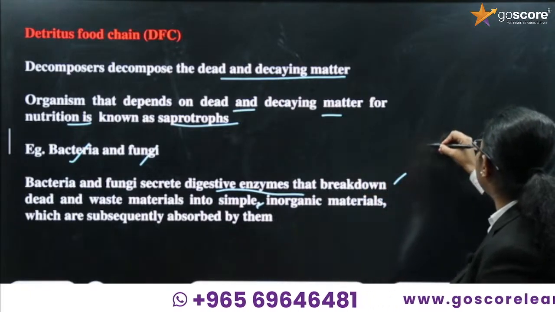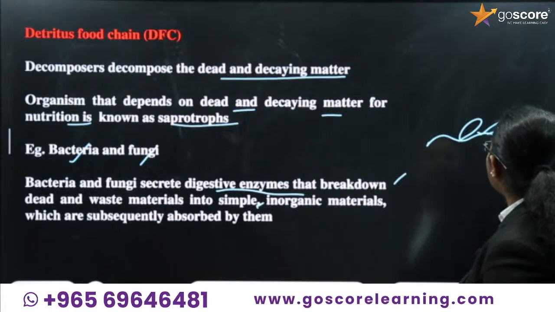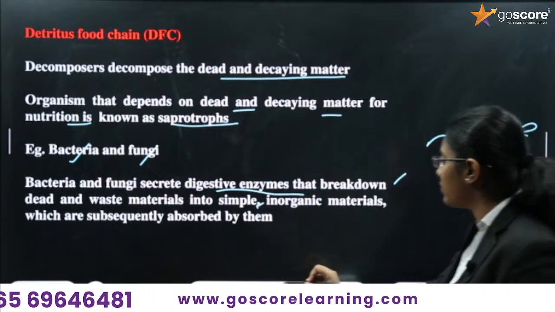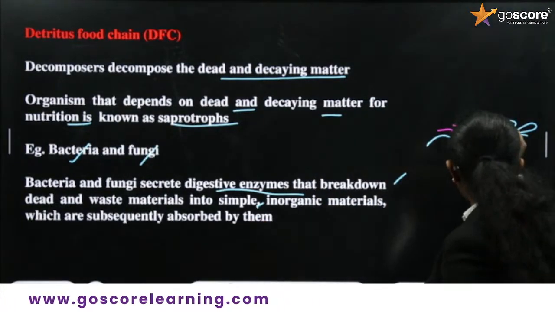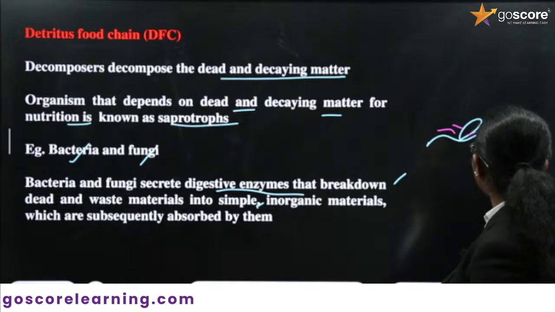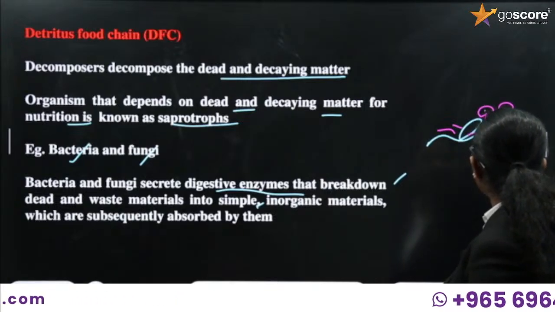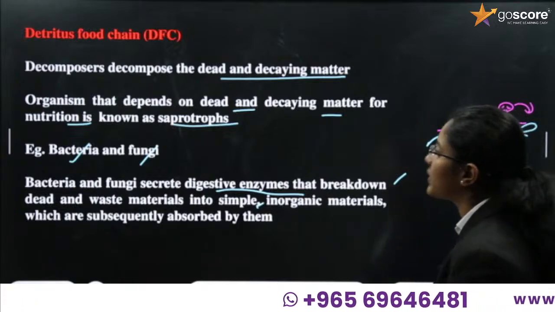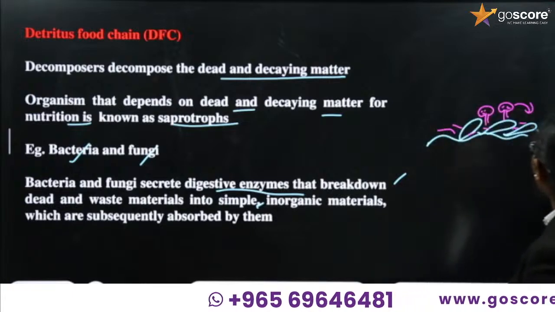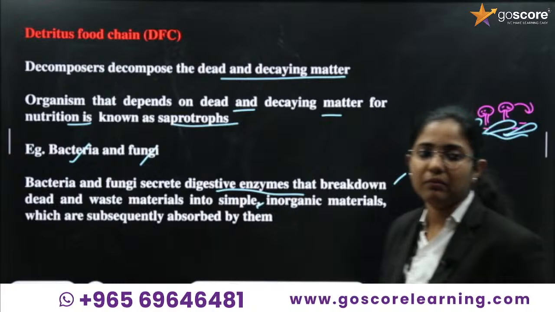That means if there is soil present, there are different leaves over there, and different bacteria or fungi also present. So we can draw this bacteria like this. What is the role of the bacteria and the fungus present? All these bacteria and fungi will release chemicals or enzymes, and this enzyme will convert the organic matter present over the soil into inorganic materials.